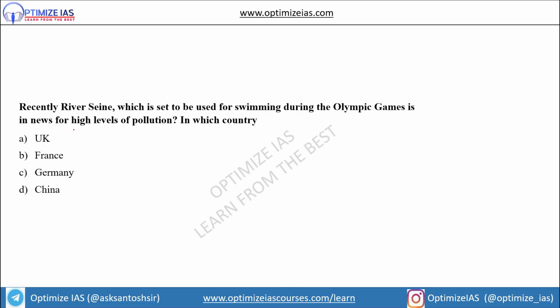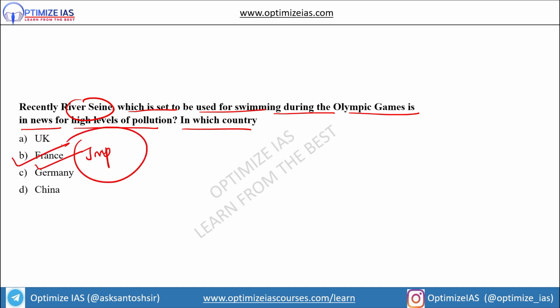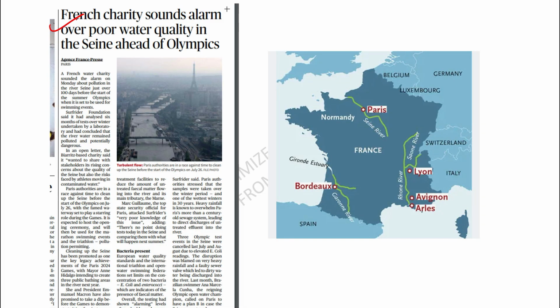Next, see, guys. Recently, river Seine, which is said to be used for swimming competition during the Olympic Games, is in news for high levels of pollution. In which country does this river belong? So the answer is France. This is also an important map question you can get. You can see the topic: French charity sounds alarm over poor water quality of Seine ahead of Olympics. This is a map of France. This is the river Seine on which Paris is located. So this river is very, very important.